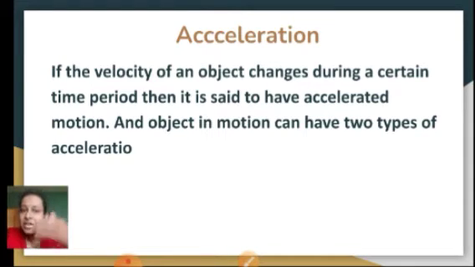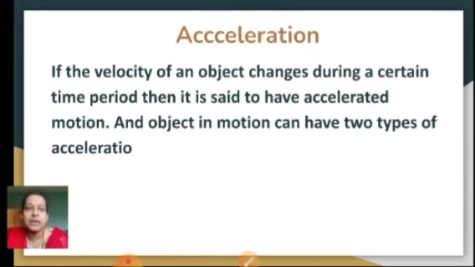That means if velocity goes on changing at every time interval, and if you keep the time intervals fixed, 5 seconds, 5 seconds, 5 seconds, or maybe 10, whatever, time may be anything, but it is equal. When you have to calculate the accelerated motion, you will be considering equal intervals of time. Is that clear? So if the velocity of an object goes on changing during a fixed time period, then it is said to have accelerated motion.